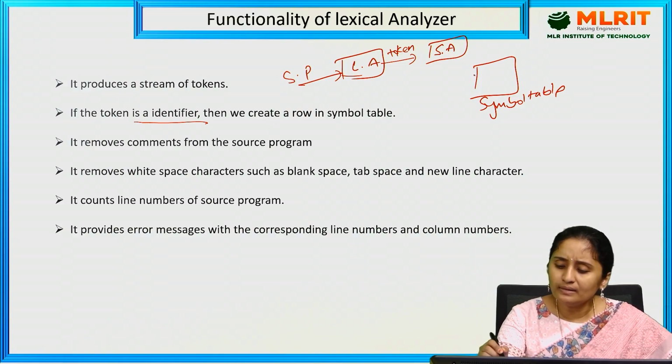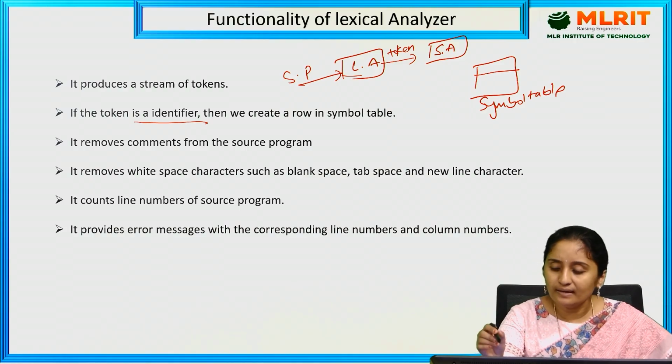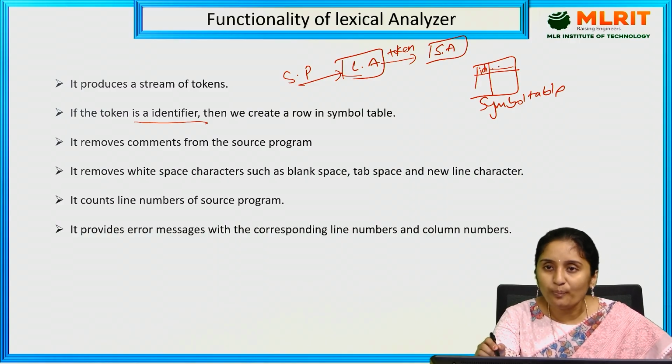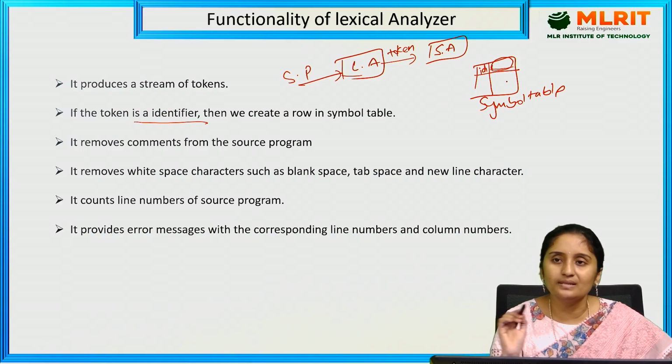Here the row in the symbol table is a data structure. For example, let the identifier be ID1, and the details of this identifier will be stored in the symbol table, like the value of this identifier, the scope of this identifier, local scope or global scope. All the data of this identifier will be placed here in this symbol table.